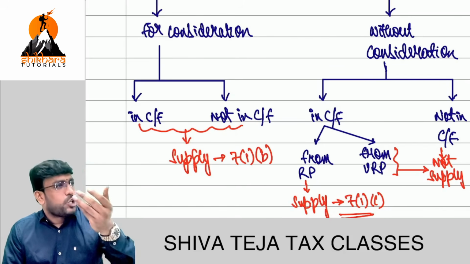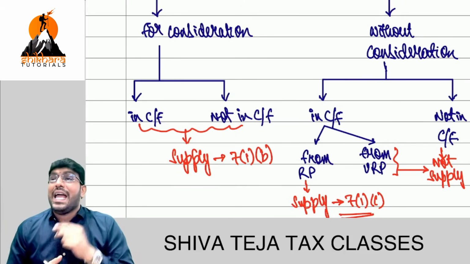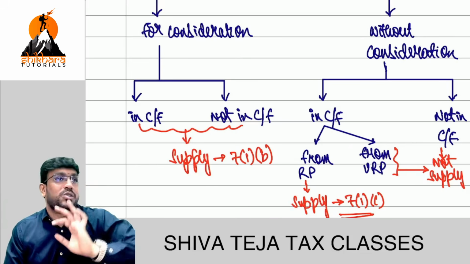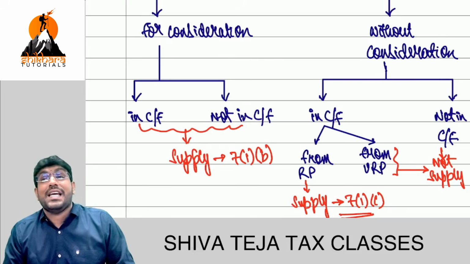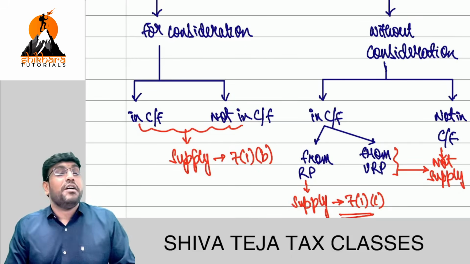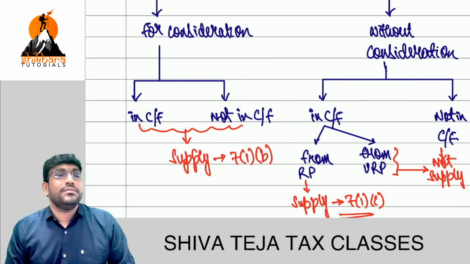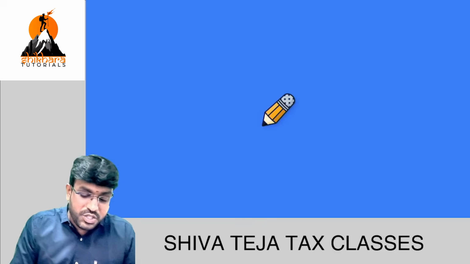Last point, import of services by a person from a related person or from any of his establishment outside India in the course or furtherance of business. Don't forget that word. Are we clear? If you observe in those 4 points, in second point, fourth point, that word is there very clearly: in the course or furtherance of business. Don't miss that, my dear friends. Very, very important section, 7(1)(c) read with Schedule 1. Are we all fully clear? Everybody, my dear friends? Come on, see next.